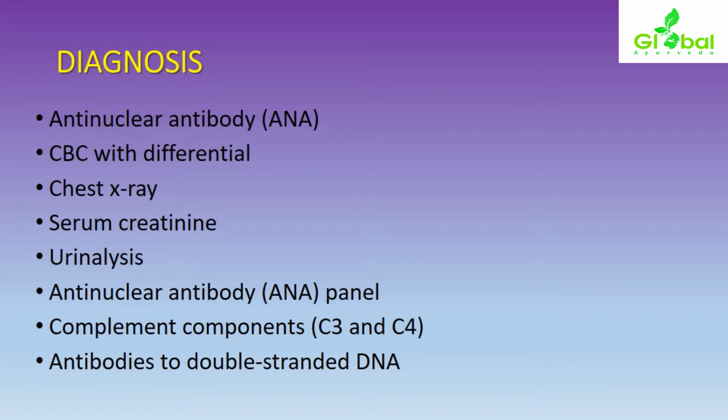In order to confirm that, we have to assess complement components. Specifically, C3 and C4 are the two main complement proteins. Whenever the disease is active along with the inflammatory condition, the level will be a little bit low, specifically for C3 and C4. Antibodies to double-stranded DNA: the presence of antibodies against double-stranded DNA should be checked.